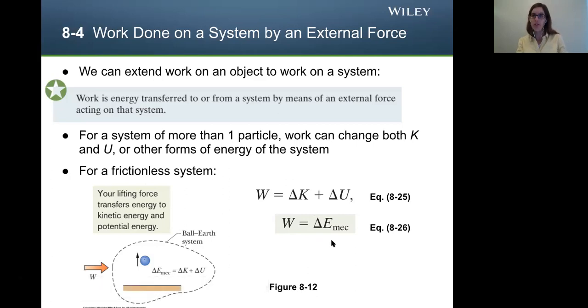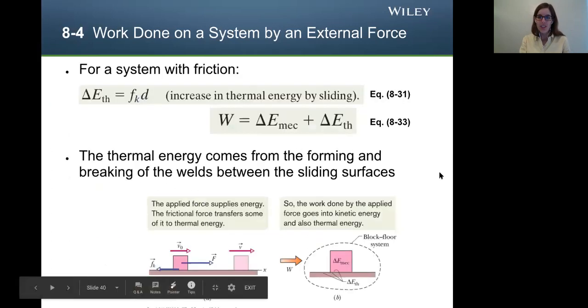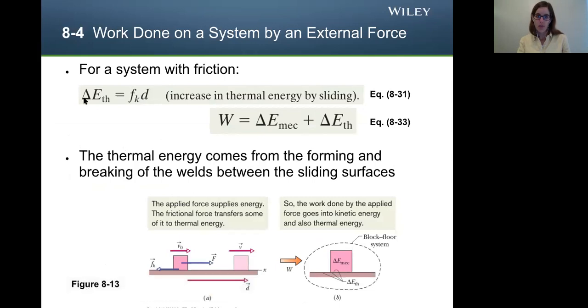This is still considering a frictionless system, but at this point, we can add in friction too. If you have a system with friction, we describe that as our thermal energy, so delta E sub TH, with the TH for thermal. The way we calculate this thermal energy increase is the force of kinetic friction, F sub K, which we know we calculate with the coefficient of kinetic friction times the normal force, and then times d, the displacement. So this is the increase in thermal energy by sliding,